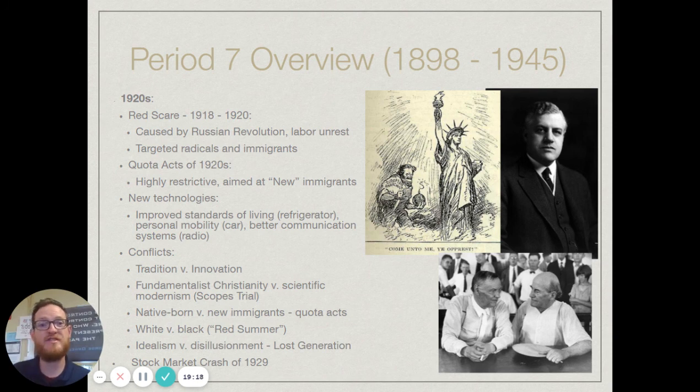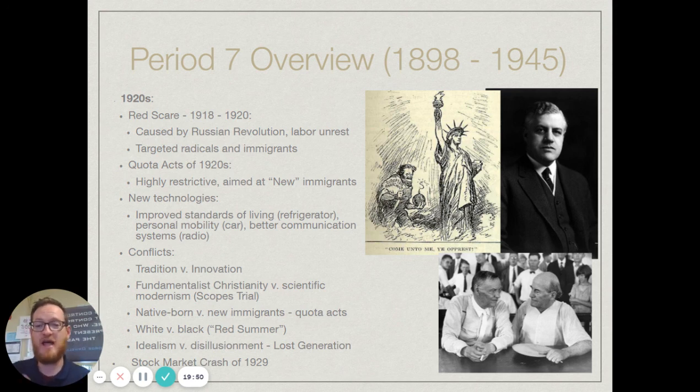This is best shown with the Scopes monkey trial, as it was known, where a Tennessee teacher is put on trial for teaching evolution because in Tennessee at that time, it was illegal for a teacher to teach evolution. He ends up going to trial, and the Scopes monkey trial would be the first ever trial that you would see that would actually be broadcast on the radio for Americans to see. And the trial, in a lot of ways, is kind of going to be a joke because basically, in a lot of ways, it kind of turns into arguments of Christianity versus evolution during this time.